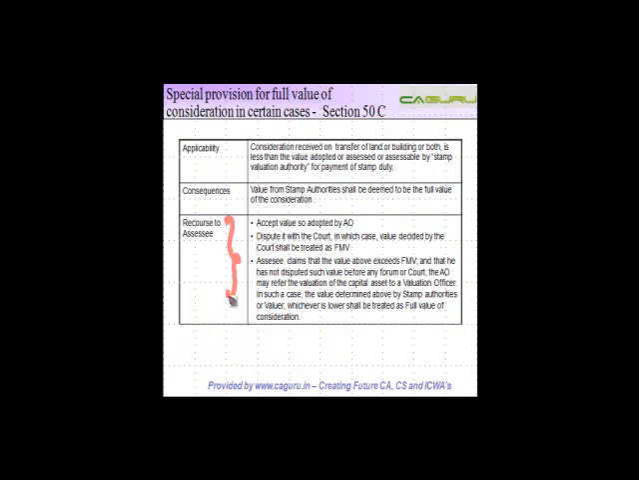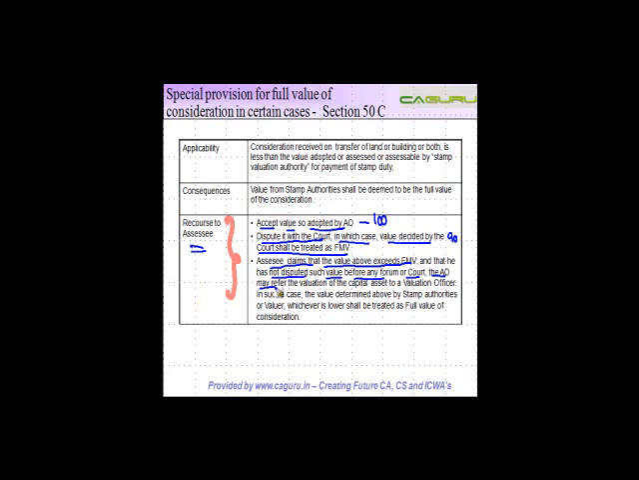And this is what we have discussed in this part. So what are the recourses to the assessee? He can accept the value so adopted by the AO, which is 100 lakh. He can dispute it with the court, in which case the value decided by the court shall be treated as fair value. So if it is 90 lakh, it will be treated as fair value. And the third option is that the assessee claims that the value above exceeds fair market value. He goes to the tax officer and says, look, the value is more than the fair value, and that I have not disputed such value before any forum or court.